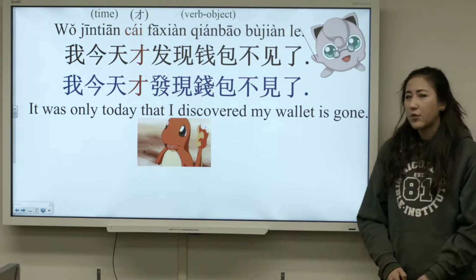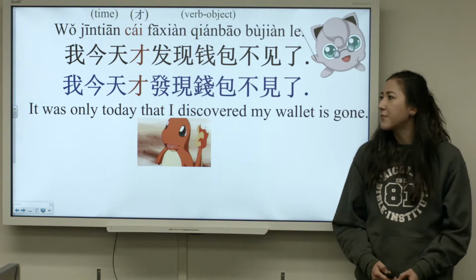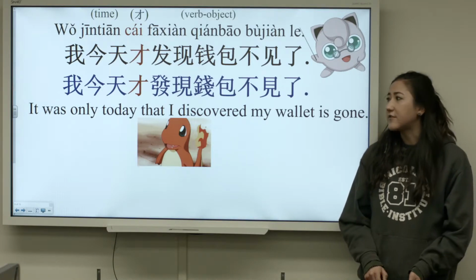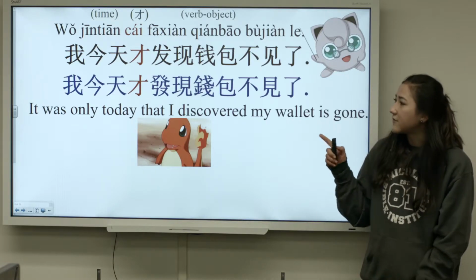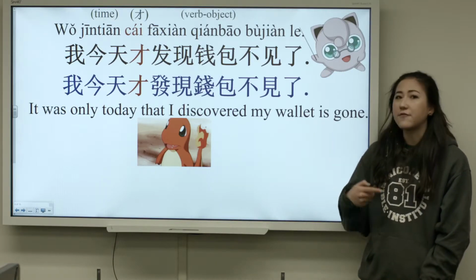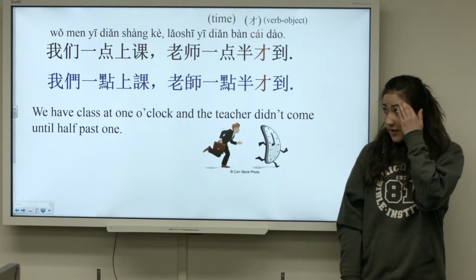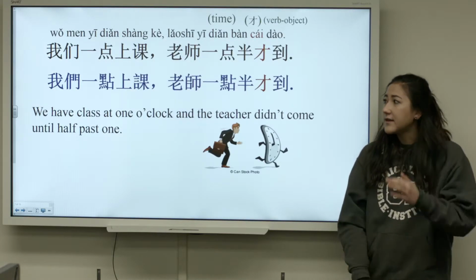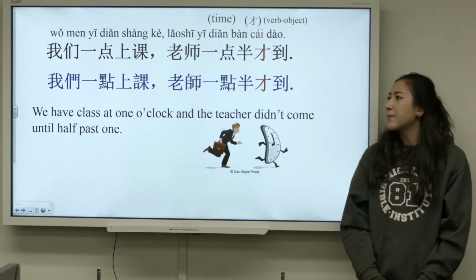Another example is 我今天才发现钱包不见了. It was only today that I discovered my wallet is gone. And notice the structure again, it's time, 才, and then the verb object. Another example is 我们1点上课，老师1点半才到.